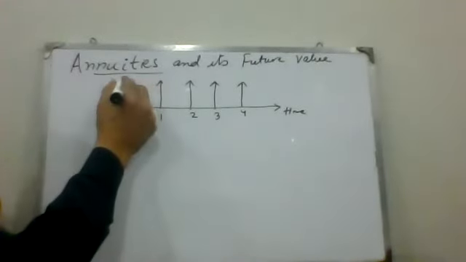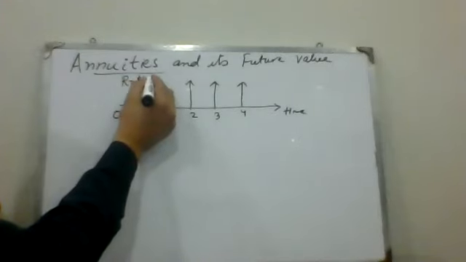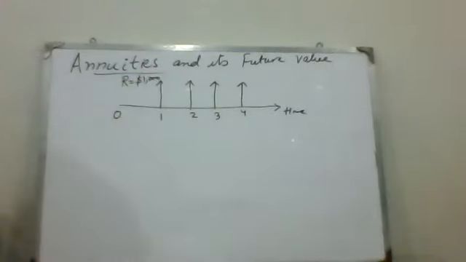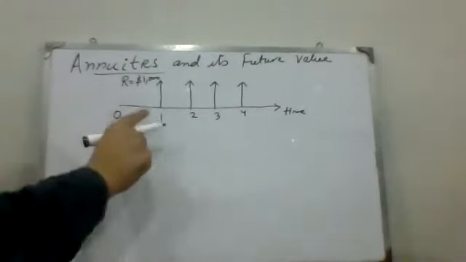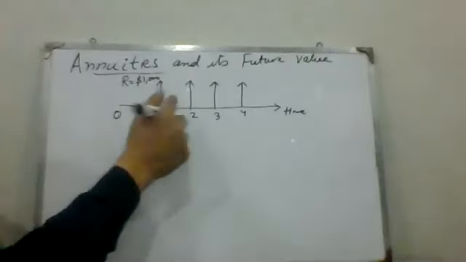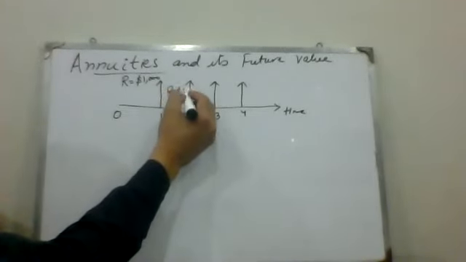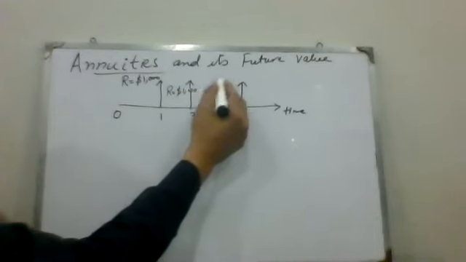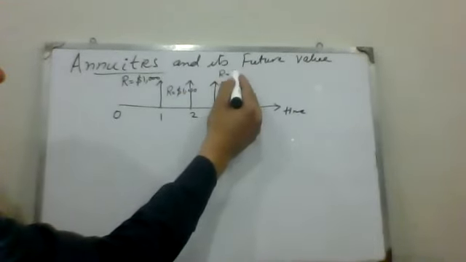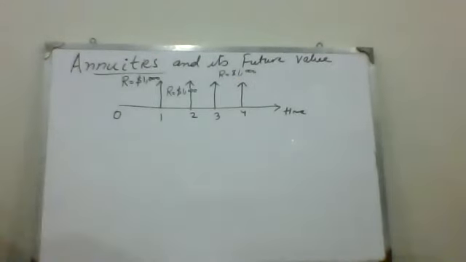Here we represent it as R, that is in dollars. Maybe it's 1,000, 2,000, or 10,000, whatever amount we have to borrow. So if after 1 year we have to pay 1,000, and the next year again I have to pay the same amount, 1,000, and again next year I have to pay 1,000, and similarly I pay for every year, for a fixed duration.